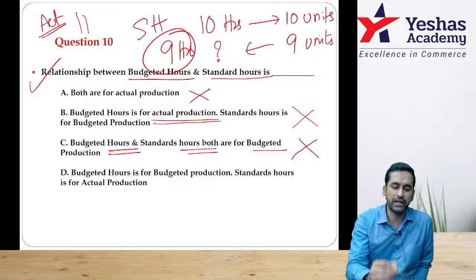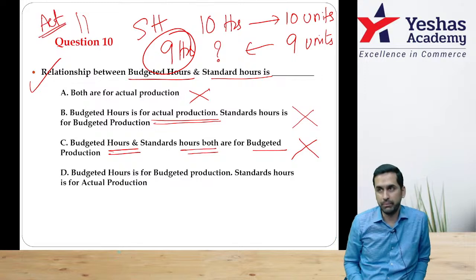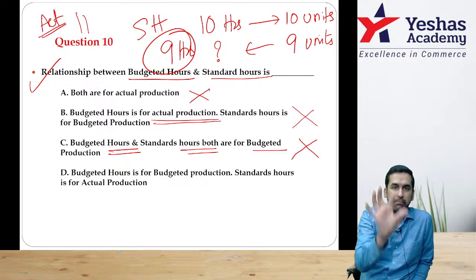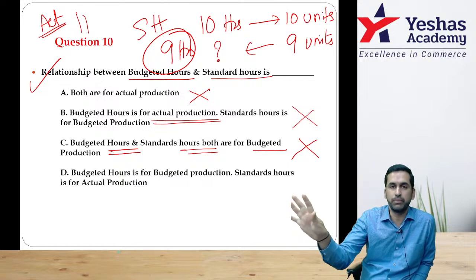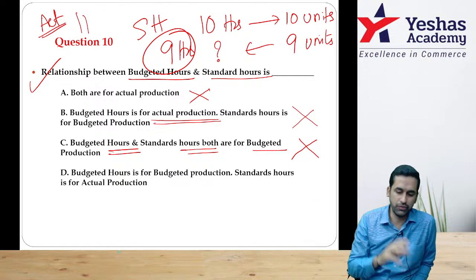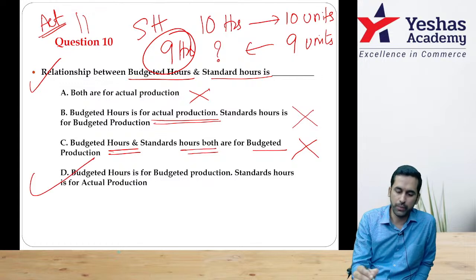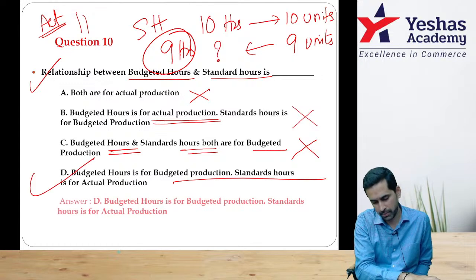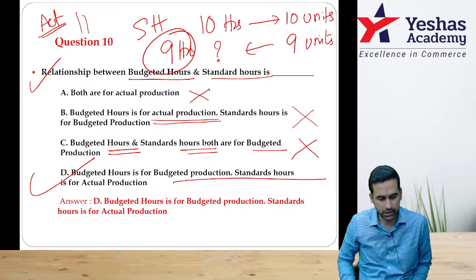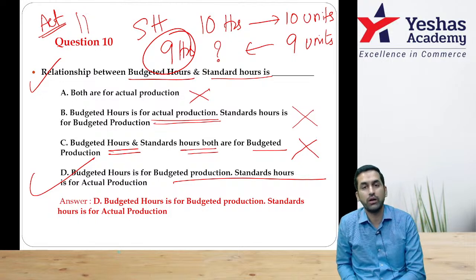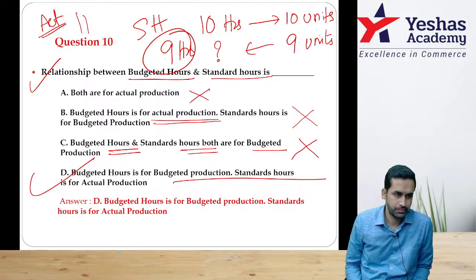That is your actual. That means, I repeat the sentence, very important sentence. Budgeted hours is for budgeted production. Standard hours is for actual production. Option D is the perfect sentence. Budgeted hours is for budgeted production. Standard hours is for actual production.